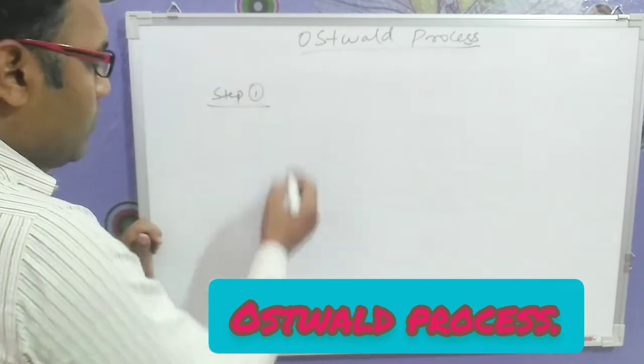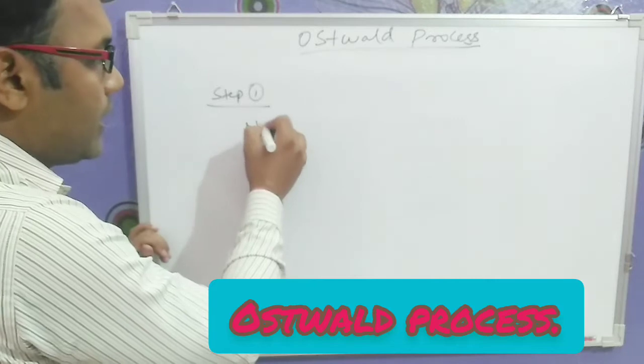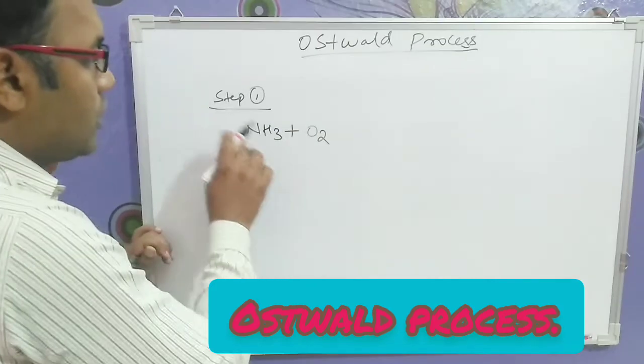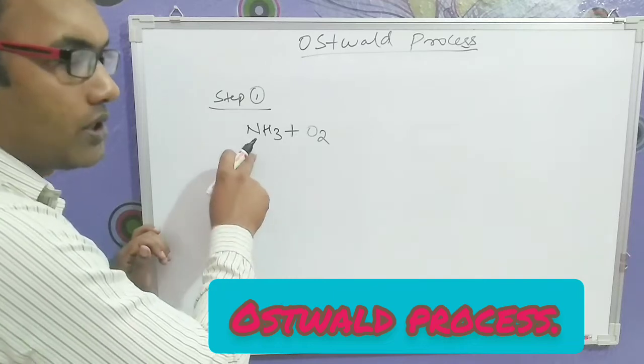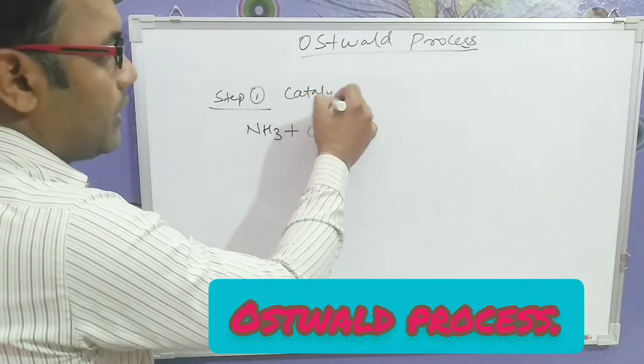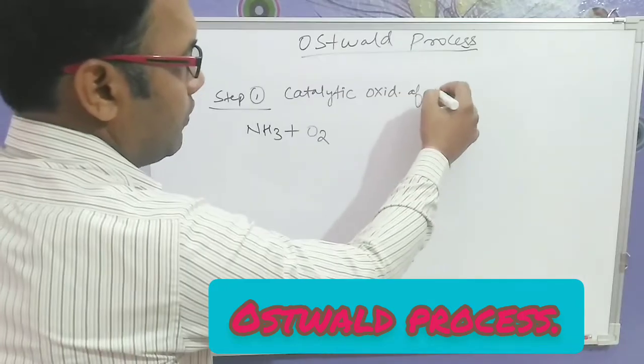Step number 1: we take ammonia gas and then we oxidize it. So this is also known as catalytic oxidation of ammonia.